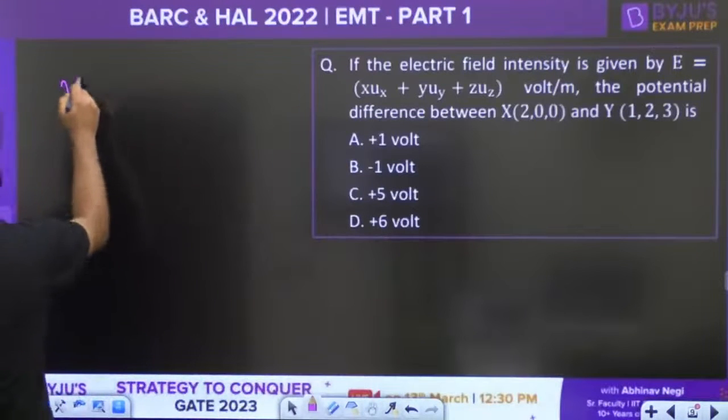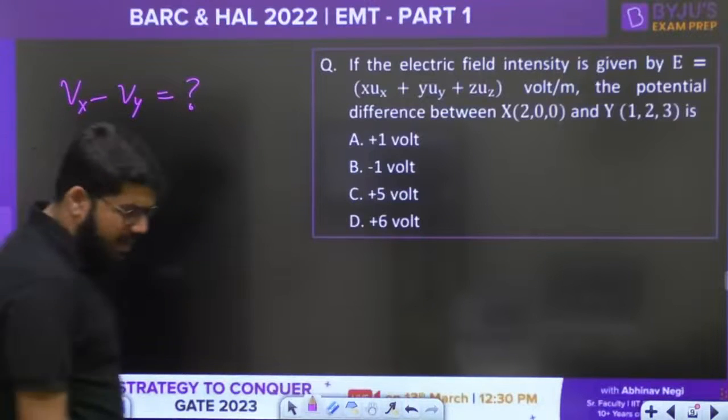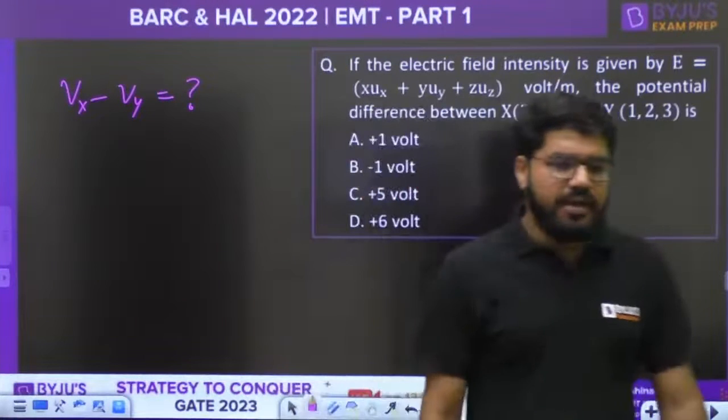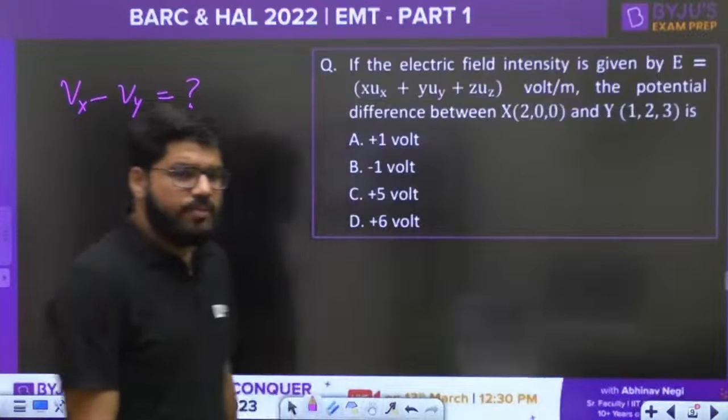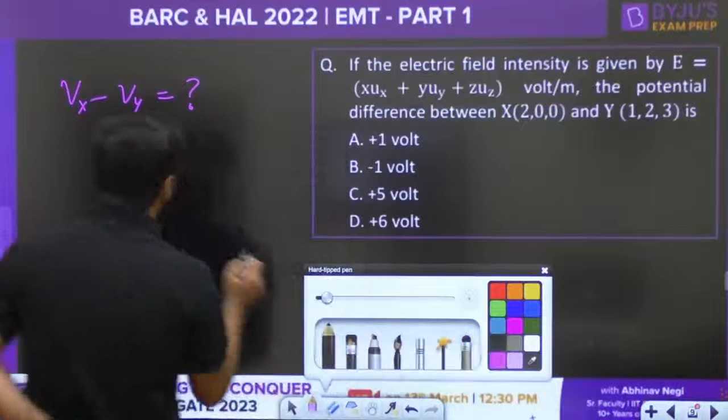The question is asking you Vx minus Vy, where the coordinates of X and Y are of course given to you. So what should be the value of Vx minus Vy? So try to recall, how do you write down this actually?